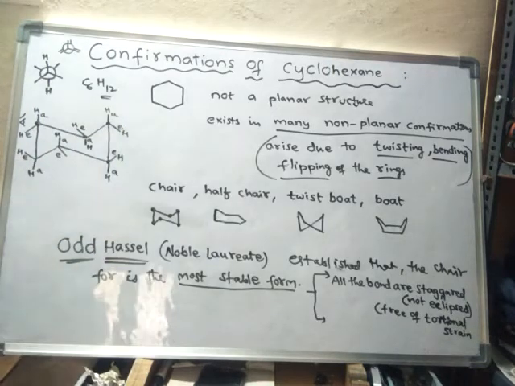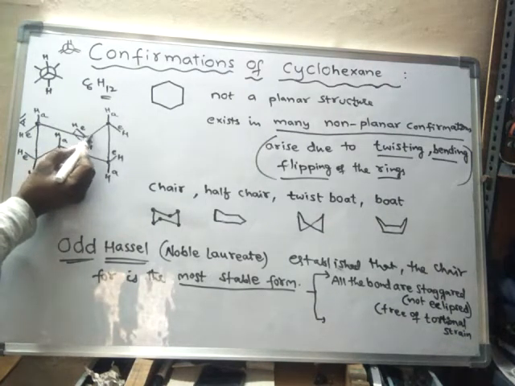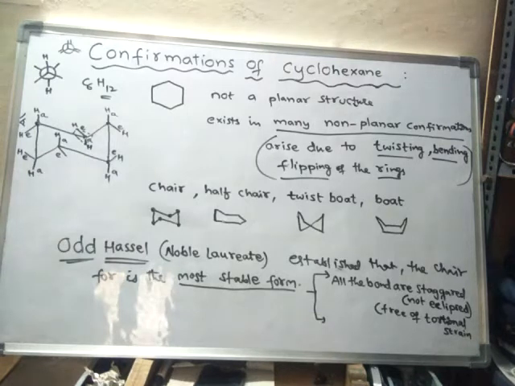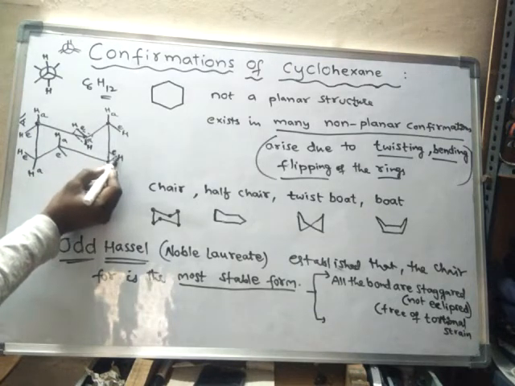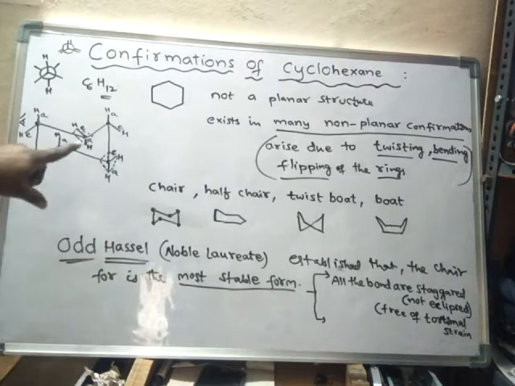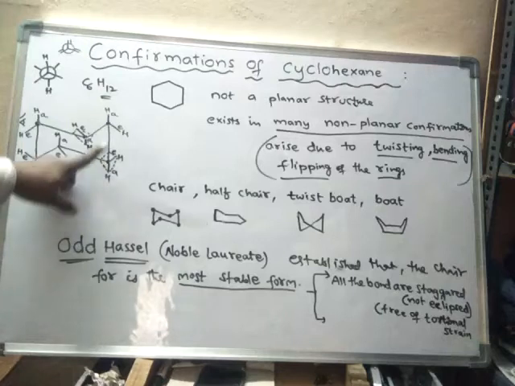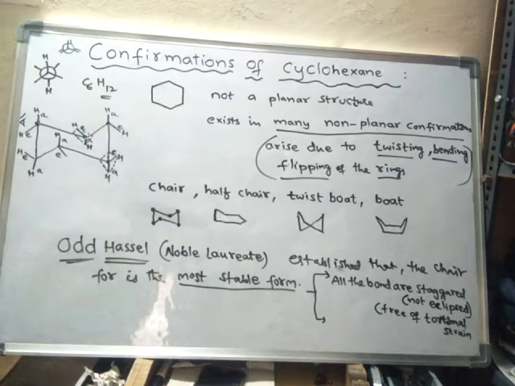And one more thing, see here, the bonds are in tetrahedral fashion. Whatever the carbon is, all are sp3 hybridized carbons, and they maintain tetrahedral bond angles. Okay, as they maintain tetrahedral bond angles, they are free from angle strain.